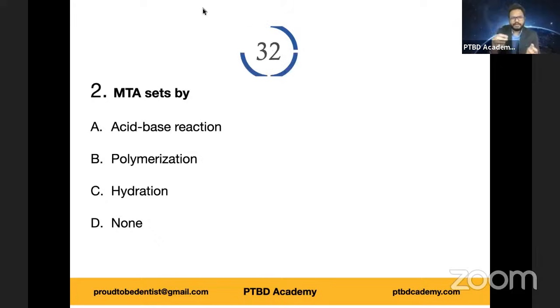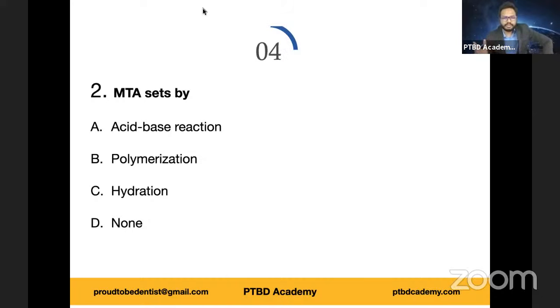In fact, we had a brief discussion regarding this in our morning 5 AM session as well. I hope every one of you will answer it right. And those who answer it wrong, I'll give you an imposition, 10 times. Okay, MTA sets by which of the following reactions.